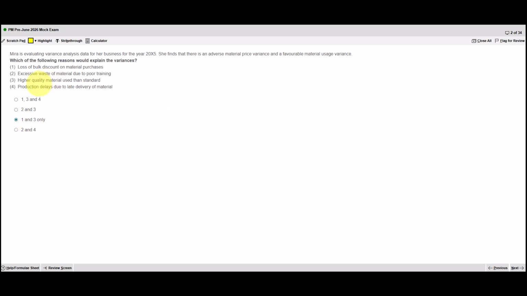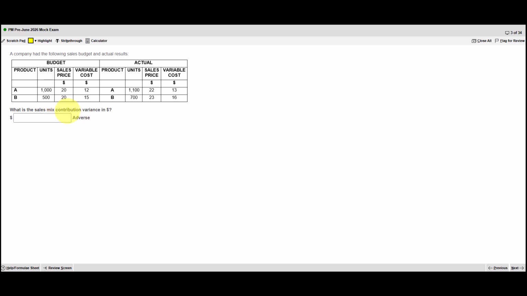For completion, I'll go through the others. Excessive waste of material due to poor training. That wouldn't affect the price paid. It would create a usage variance, but it would be an adverse usage variance. And number 3, higher quality material used than standard. That could lead to an adverse material price variance because higher quality material generally costs more. Higher quality material often leads to a favourable usage variance because there's less waste or it's easier to handle. So 3 would explain both variances. 1 would explain the material price variance. Correct answer 1 and 3.